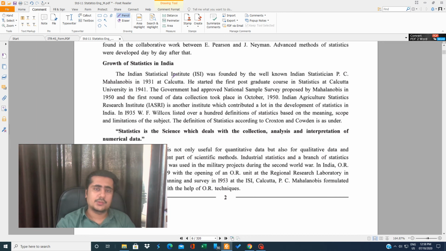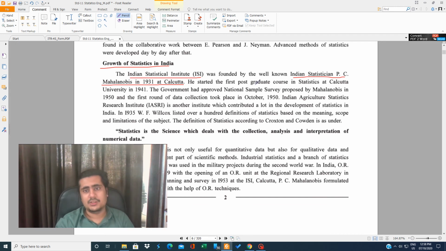Now this was the global picture of statistics, that is, the history of statistics. Now we are doing the domestic, that is, the Indian growth of statistics. There is an Indian Statistical Institute in India. It was founded by the well-known Indian statistician P.C. Mahalanobis in 1931 at Calcutta. So this person, P.C. Mahalanobis, founded the ISI, the Indian Statistical Institute.